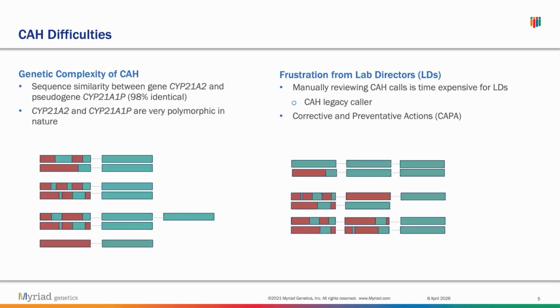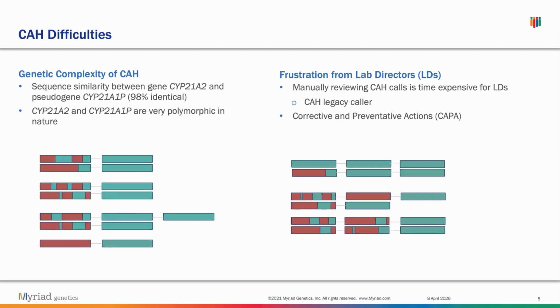I mentioned the gene CYP21A2. This gene is actually sitting next to a pseudogene, which is not functional, so it doesn't actually produce the enzyme that I mentioned earlier, but is 98% identical to the gene in terms of its sequence. So that can be kind of difficult to navigate.